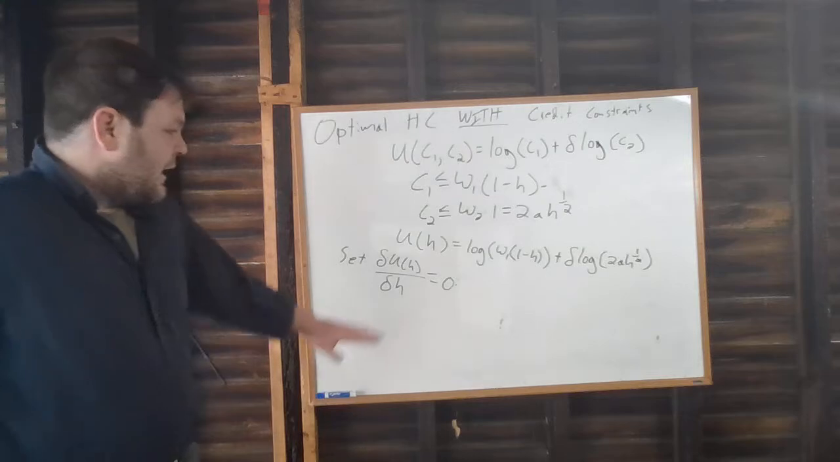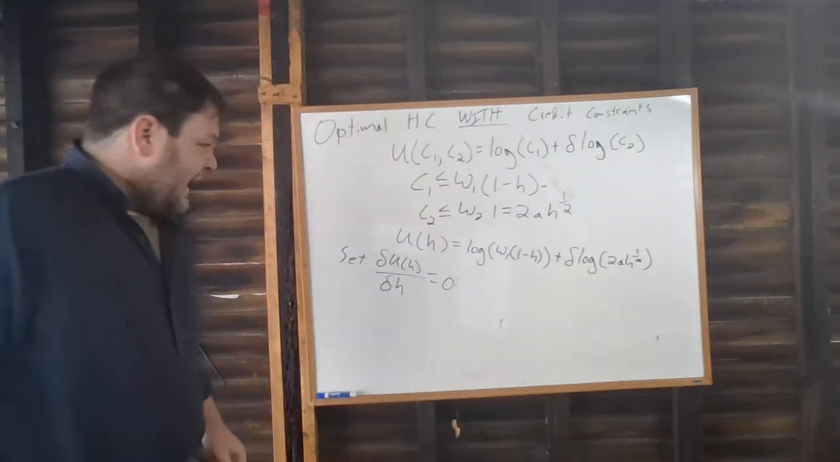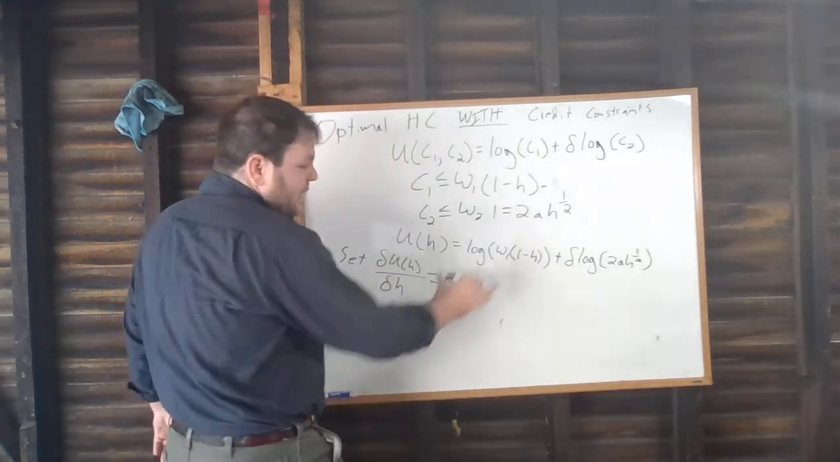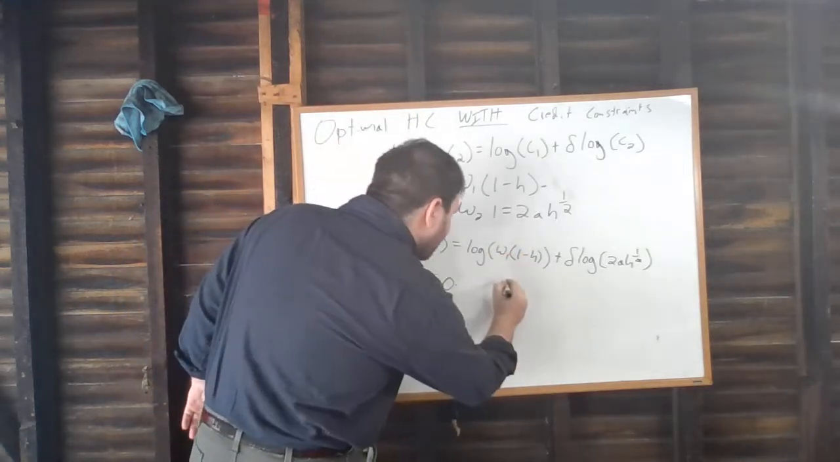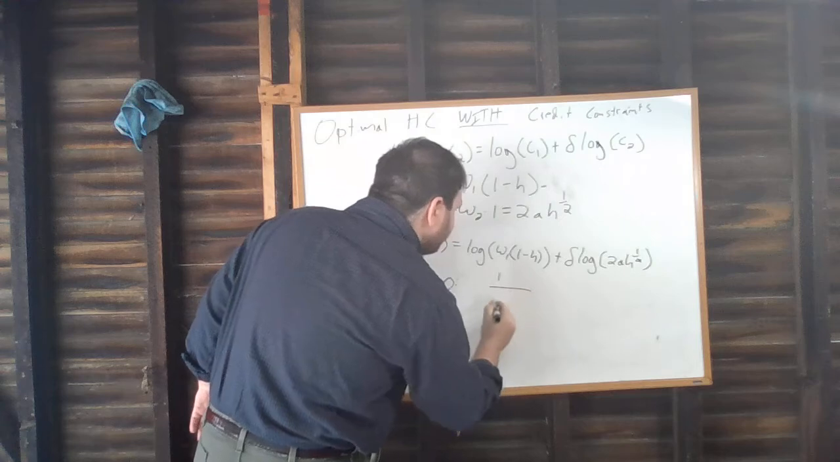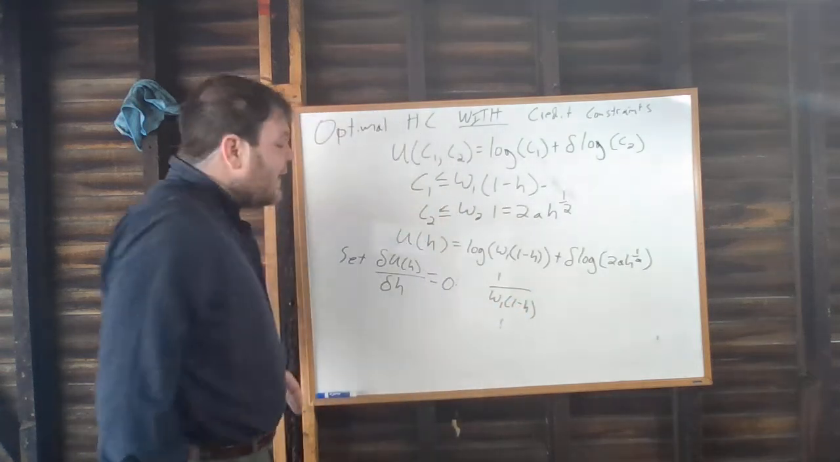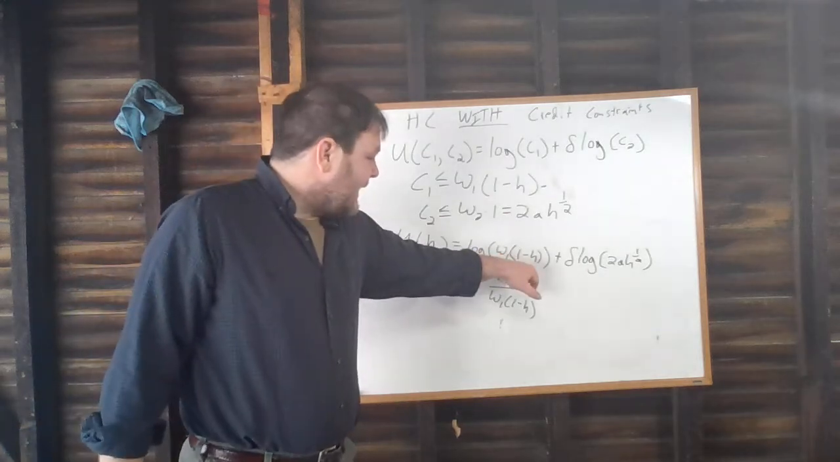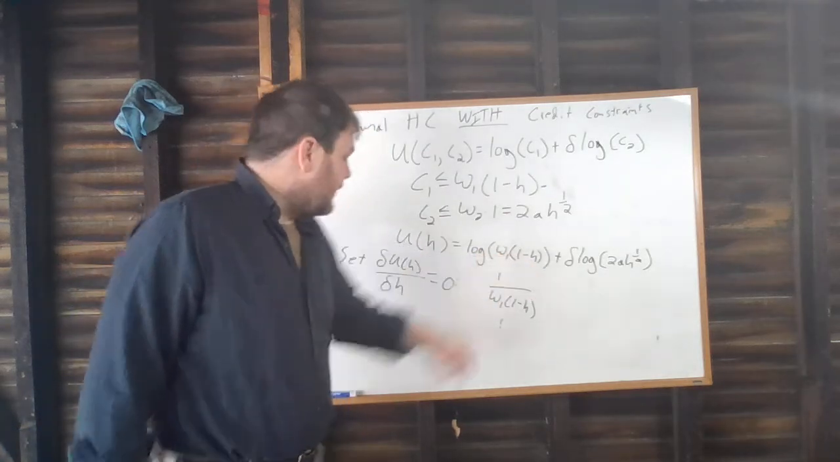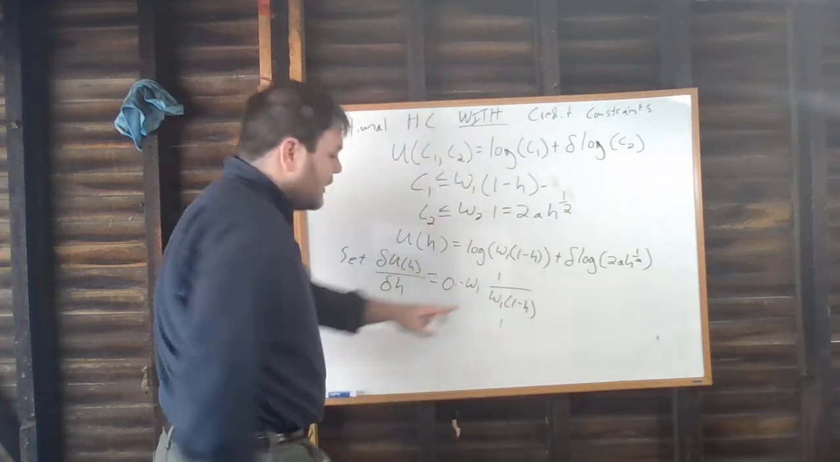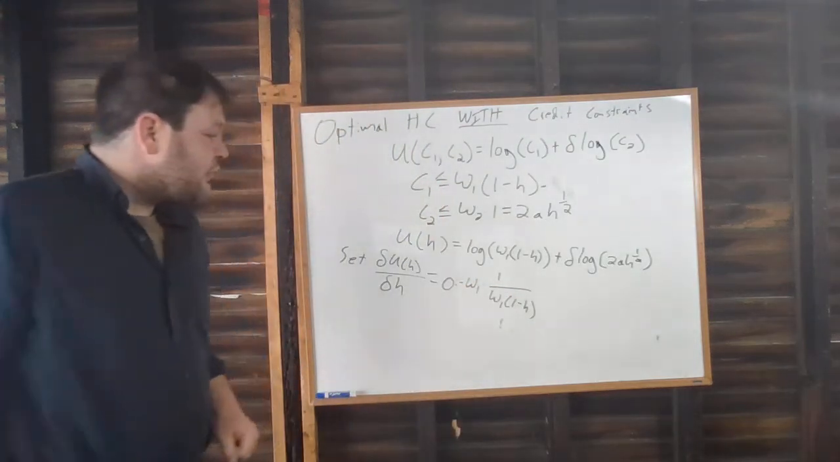So let's think about what du dh is going to be. We're going to use the chain rule to figure this out. So for this first piece, if we take the derivative of the outside of the function, it'll be 1 over W1 times 1 minus h. And then the derivative of the inside of the function with respect to h is going to be negative W1, so negative W1 times 1 over W1 times 1 minus h.